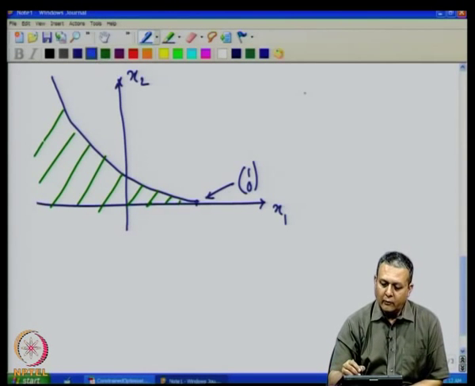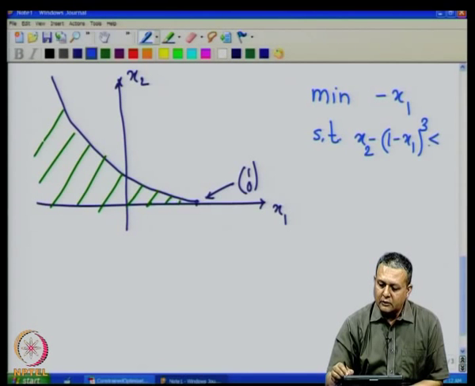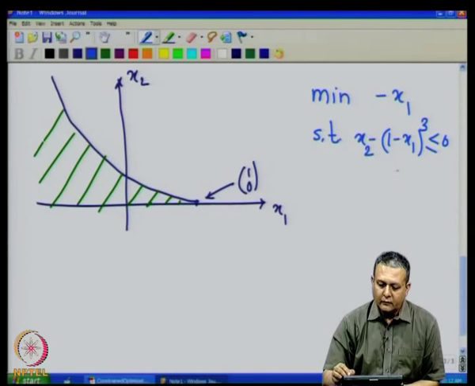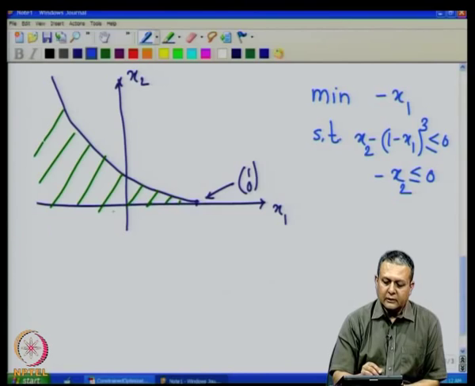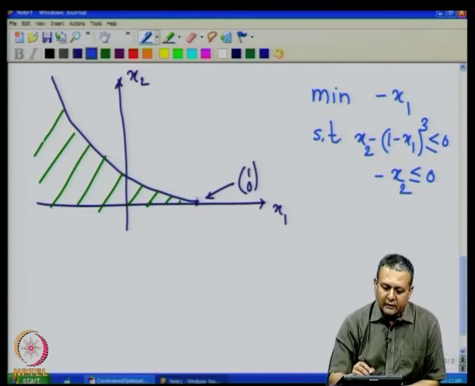And we want to minimize minus x1 subject to the constraint x2 minus 1 minus x1 cube less than or equal to 0 and x2 greater than or equal to 0. So, we will write it as minus x2 less than or equal to 0. So, this is our constraint set and we want to minimize minus x1. Now, let us look at this point.